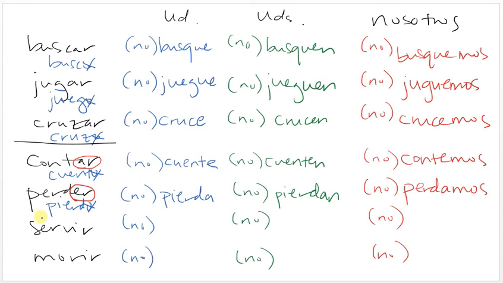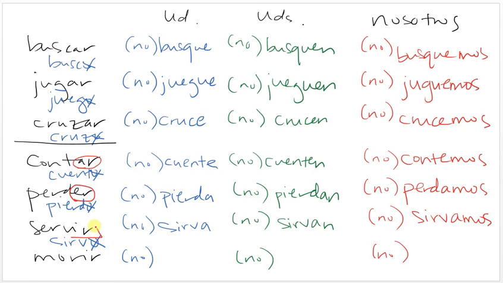For servir, the yo is sirvo. So we drop the O and add the opposite ending, which is an A. So for the usted command, sirva or no sirva. For the ustedes command, sirvan or no sirvan. For the nosotros command, do you think we're going to stem change? Yes or no? Yes. So it's going to be sirvamos. Let's serve or let's not serve.